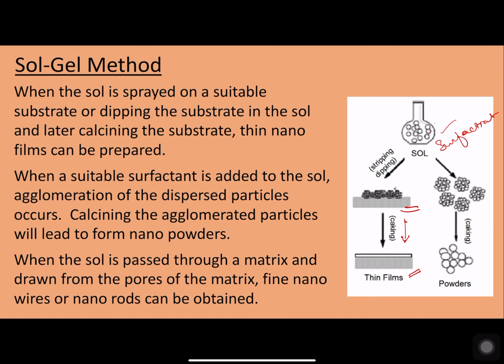Whereas by taking the same sol and adding some suitable surfactant, amalgamation will take place such that small clusters of nanoparticles are created, and once again calcining. Calcining means heating the substance to a very high temperature but below the melting point. This forms nanomaterials in the form of powders.